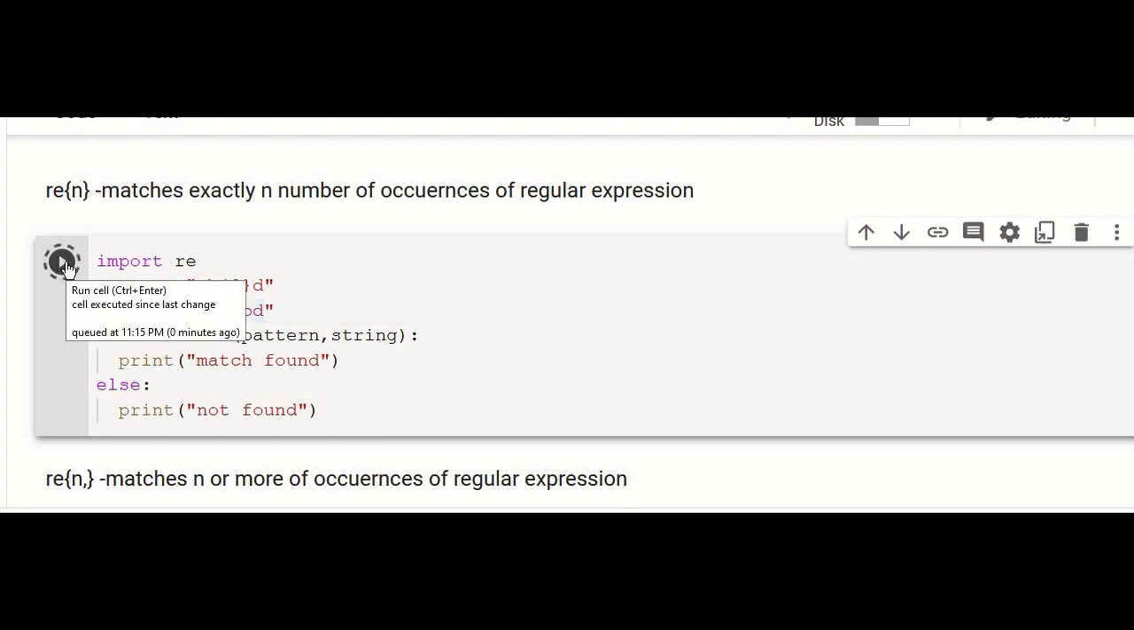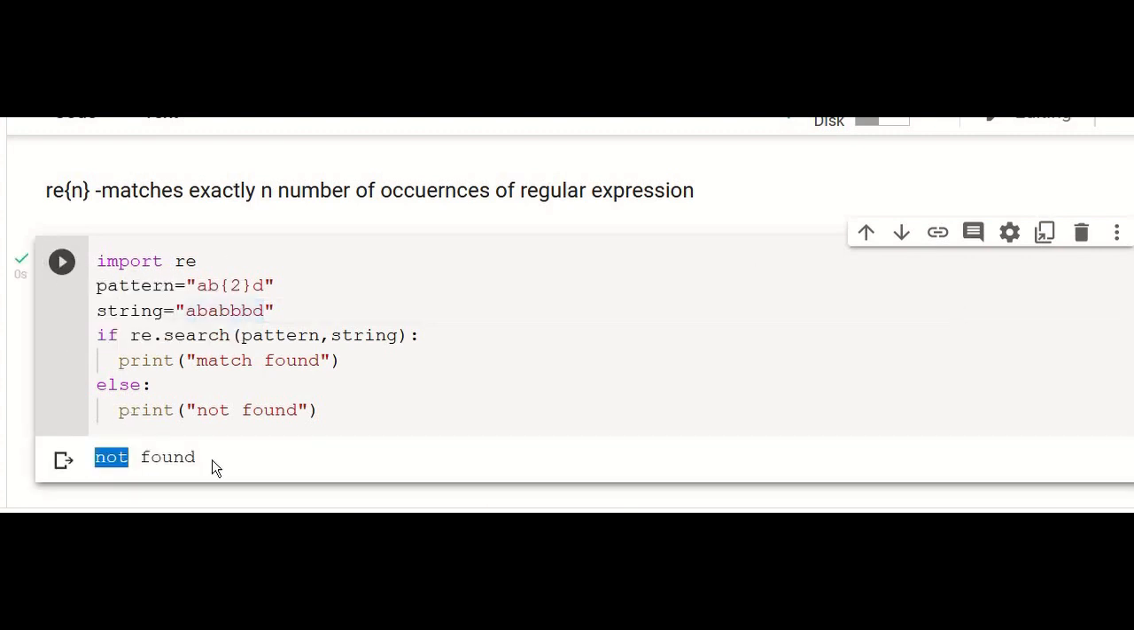So let us see what happens. Not found, because here we have 3 occurrences of B followed by D.